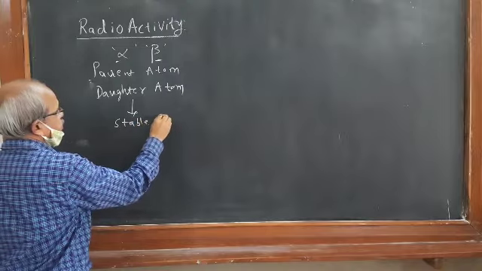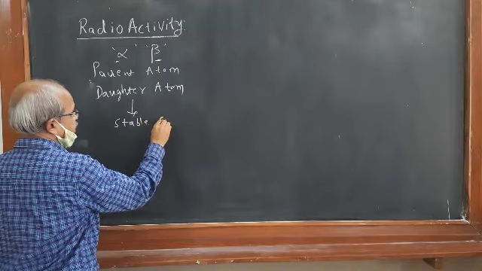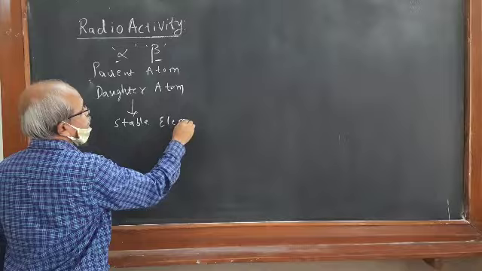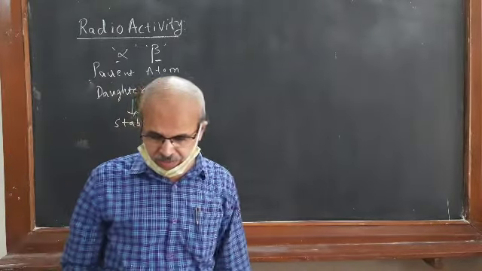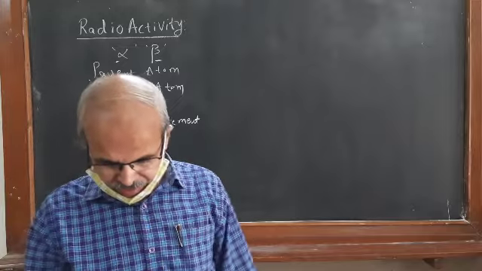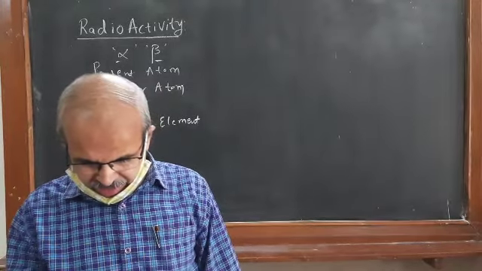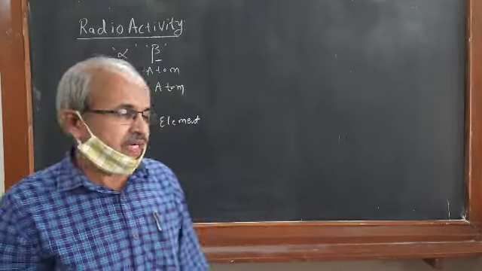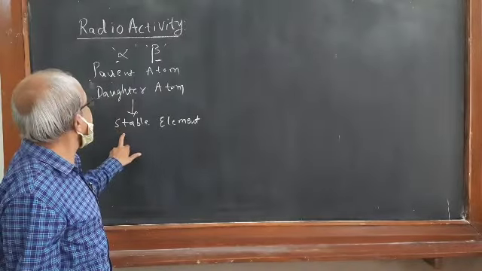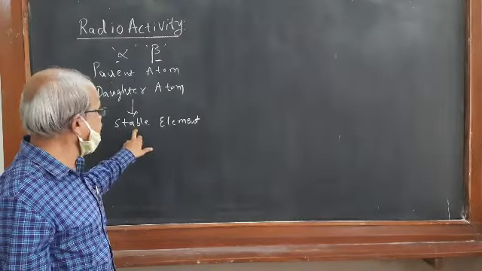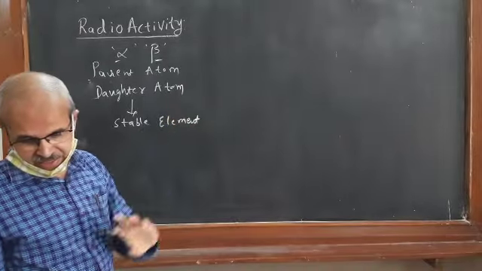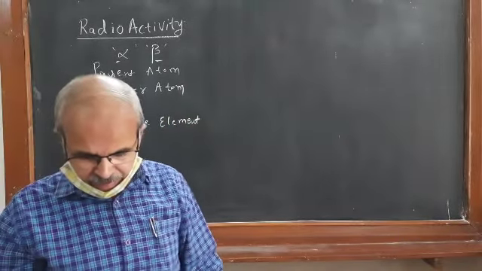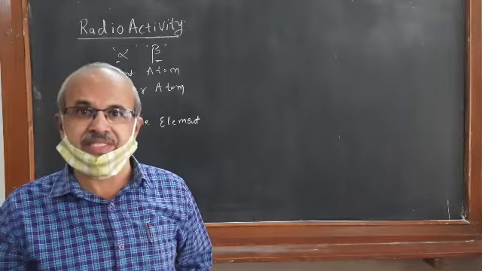You must know this point. Why does this disintegration take place? Because it is the result of instability of the atom or nucleus.